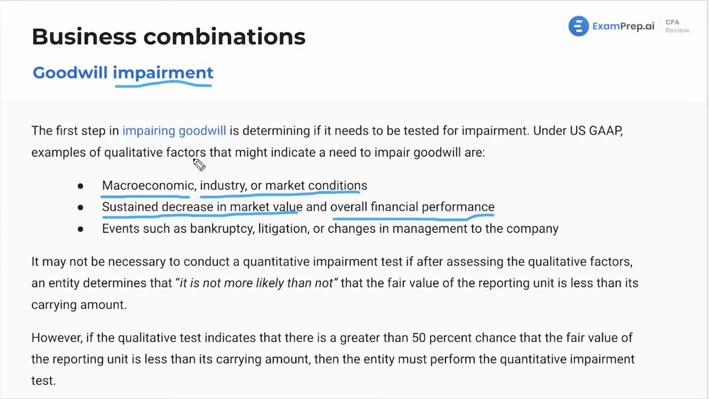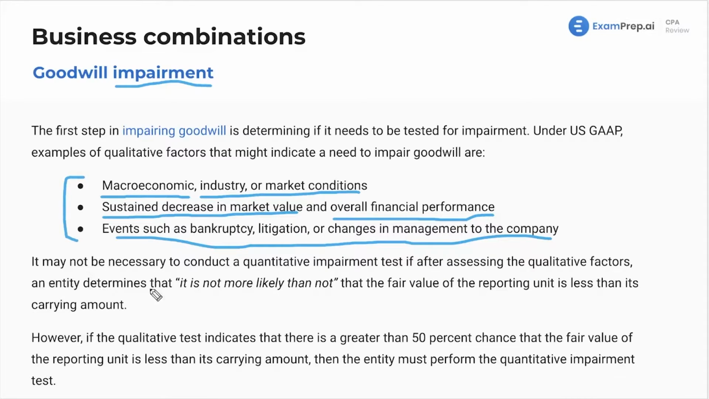So, first step is essentially just think about it, right? Are there factors that could lead you to have to test its numbers to see if it should be impaired? Events such as bankruptcy, I mean, yeah, that's pretty straightforward, right? Or significant changes to the company structure, anything such as that. It may not be necessary to do a quantitative impairment test. So it might not be necessary to assess it numerically if after assessing the qualitative factors, these ones,